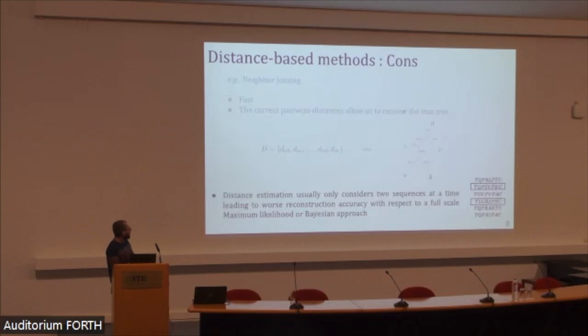But how do we compute these evolutionary distances? Well, distance estimation is usually performed again in the maximum likelihood framework, but typically considering only 2 sequences at a time, which can partly explain why this leads to a worse reconstruction accuracy with respect to a full-scale maximum likelihood or Bayesian approach.